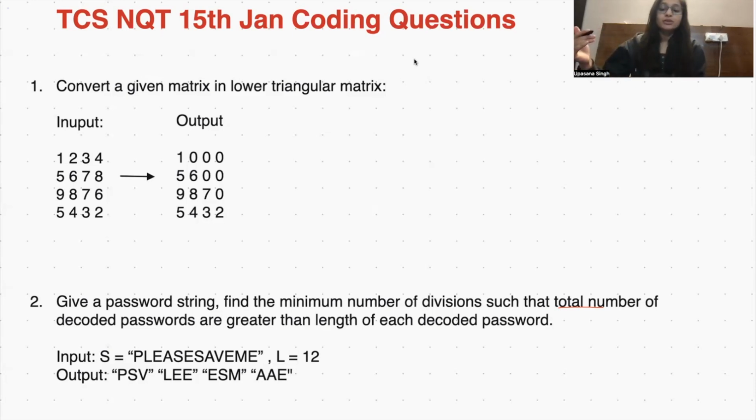But what we need to focus on right now is what the questions were, whatever the type of questions, how we can solve those questions, and how we can do better in our next TCS NQT exam, or whether we did well in this TCS NQT exam. So let's test this out. Let's focus on the positive part of that.